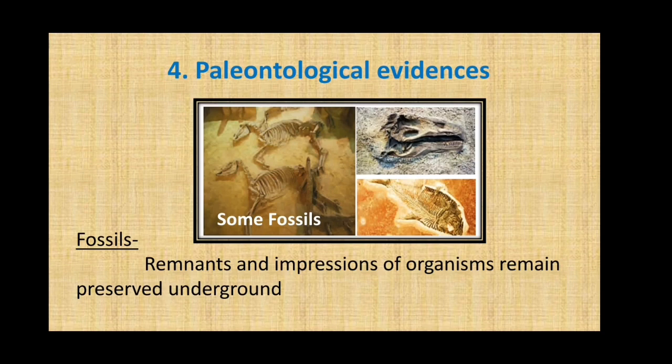There is a new term, carbon dating. Carbon dating is a technique to understand the age of a fossil. What happens is, when these animals and plants are alive, they continuously consume carbon. Yes? But after they die, this process comes to an end.